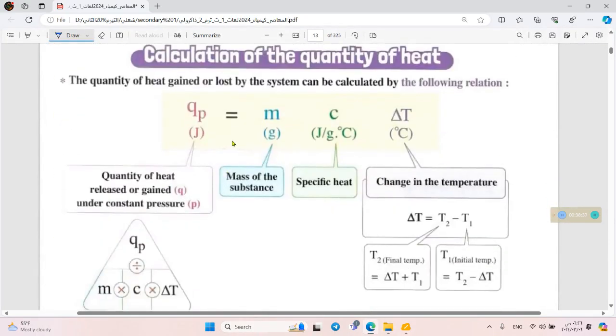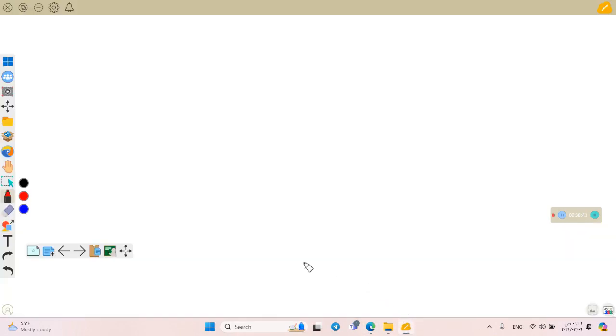Let's calculate now the quantity of heat. I will measure the quantity of heat, the specific heat, and also the mass. And if we want, we will measure also delta T, which is the change in temperature too. Let's see here, what should I do to measure the quantity of heat?